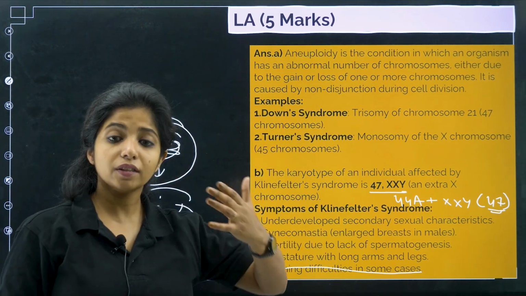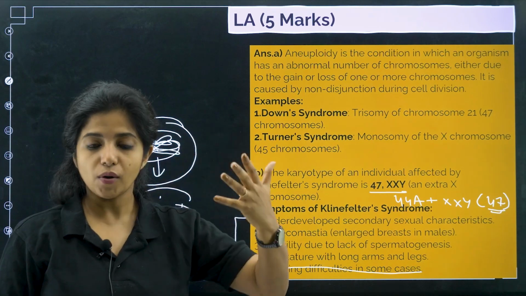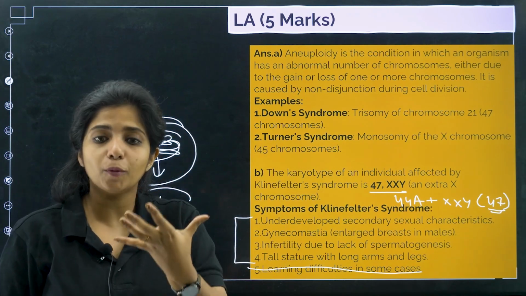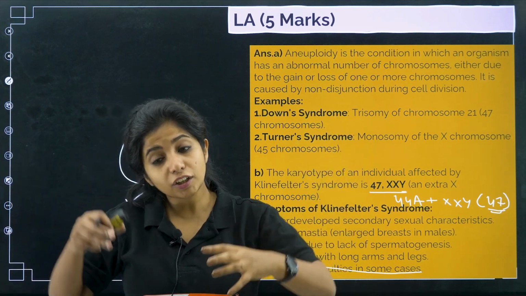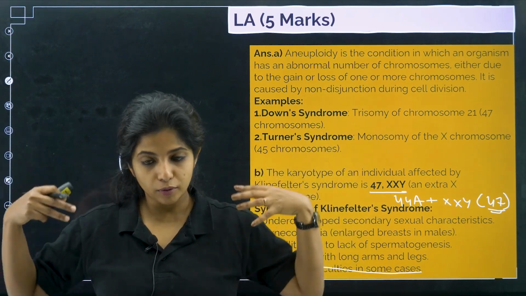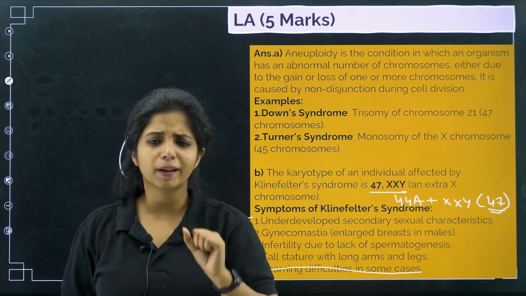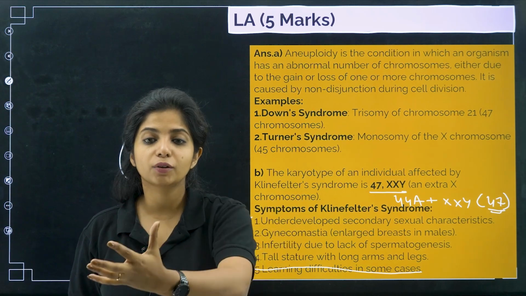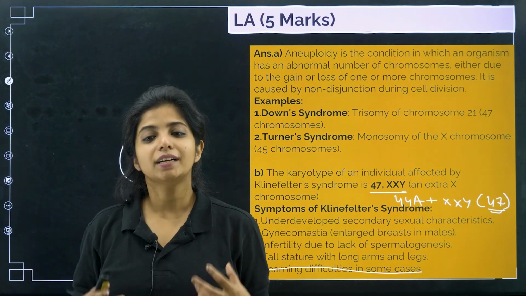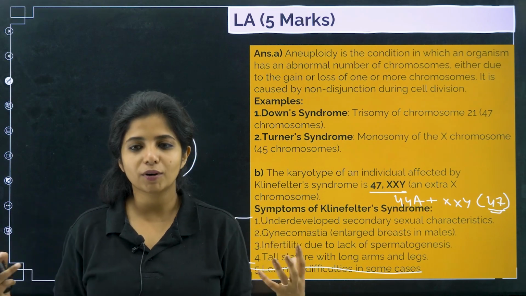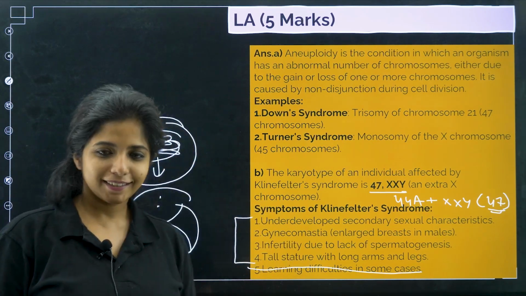Now aneuploidy, everything results in chromosomal disorders. There is also something known as polyploidy. It's there in your NCERT. Polyploidy means the whole set of chromosomes is getting doubled or probably reduced. It happens in plants generally. That is also going to result in chromosomal disorder. So aneuploidy, everything is resulting in chromosomal disorders itself.